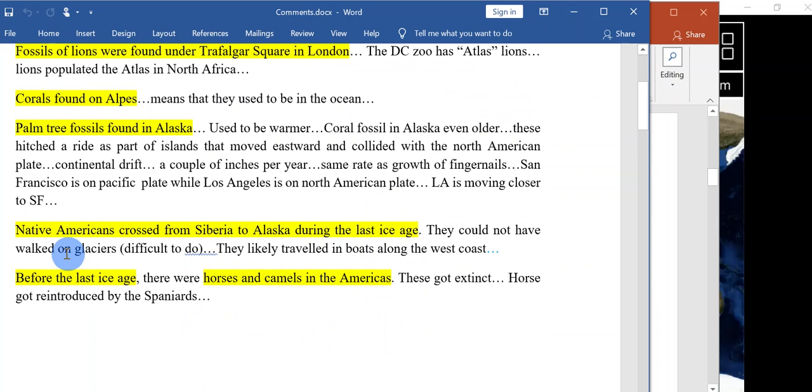Another point, Native Americans crossed from Siberia to Alaska during the last ice age. They could walk from Siberia to Alaska. Before the last ice age, there were horses and camels in the Americas. They found a lot of fossils. These all became extinct, and the horses got reintroduced by the Spaniards. Very good.